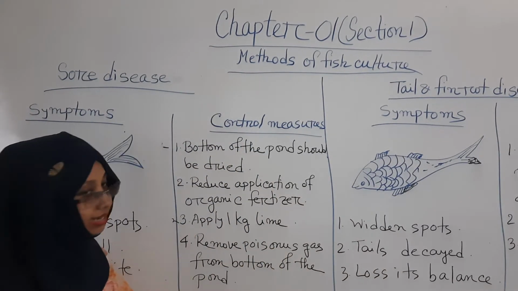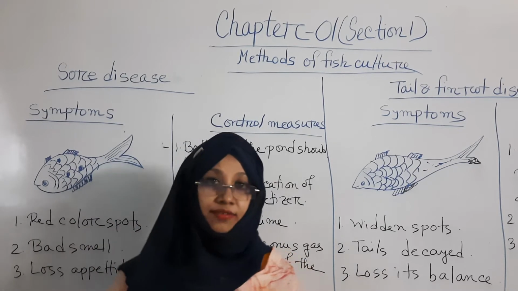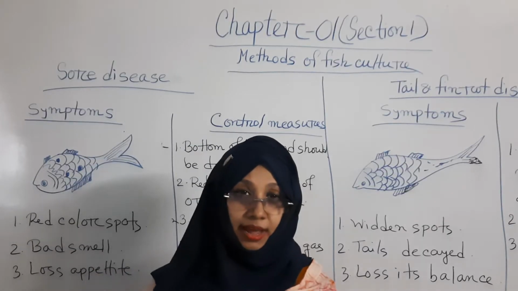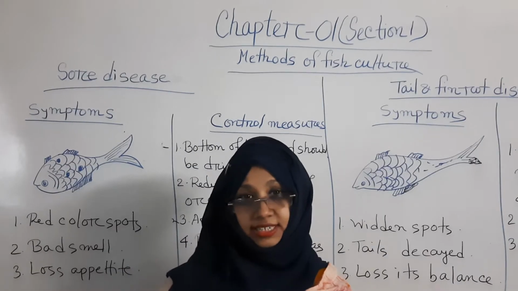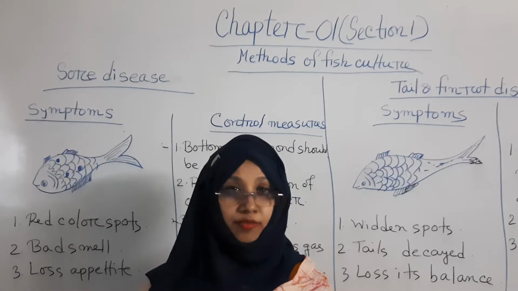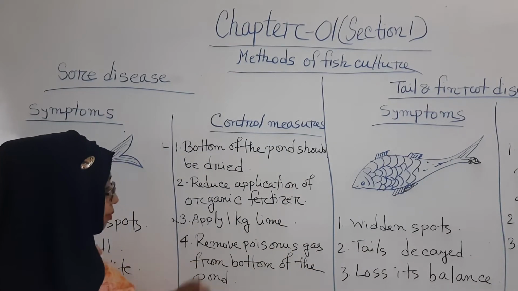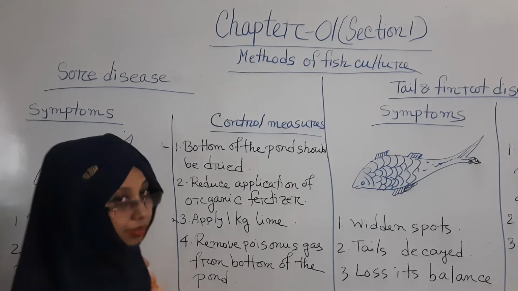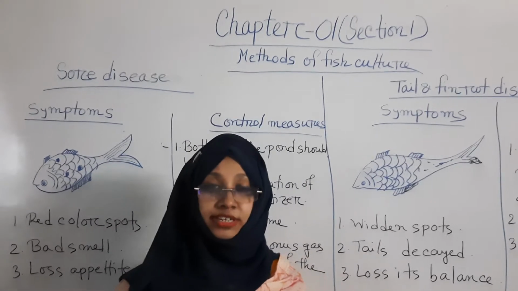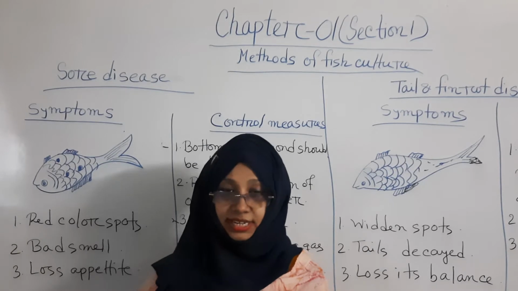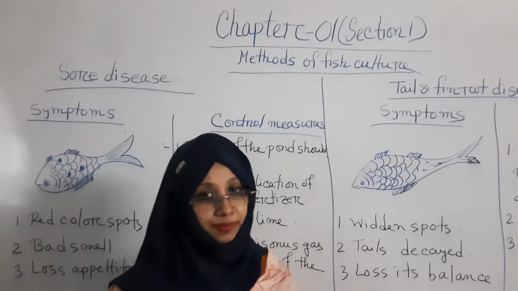Number 3, apply 1 kg lime. This is also very important. If lime is applied, then the water can be clean and it can help remove the diseases. Number 4, remove poisonous gas from the bottom of the pond. Obviously, this is also very important. Now, dear students, this is all about the symptoms and control measures of sore disease of Rajputi.